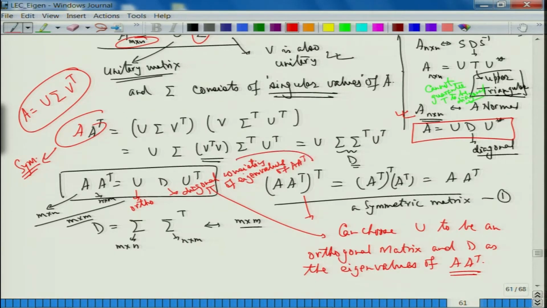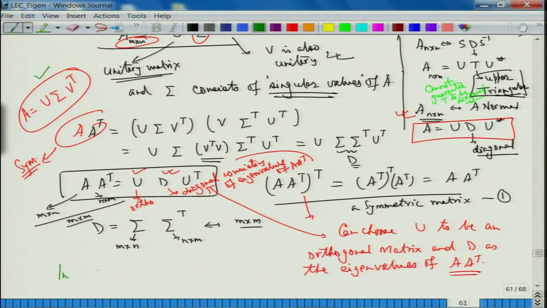Is that okay? So, I can do this. So, the idea is to compute A A transpose and get the matrix U and D. Is that okay? So, in the expansion, when I want my A to be U sigma V transpose, I know what U is.